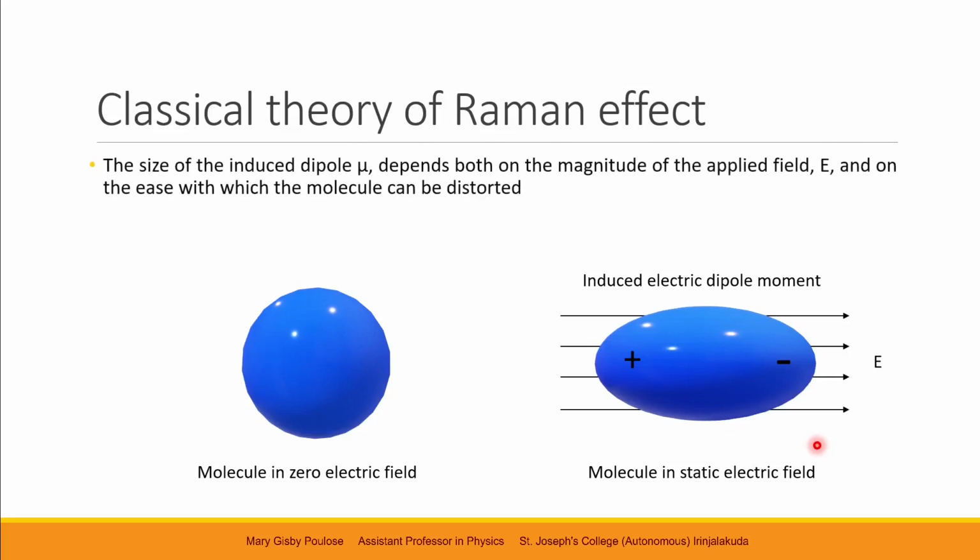Now, the size of this electric dipole moment depends on the magnitude of the electric field and the ease with which the molecule can be distorted, which means the nature of the bond of this molecule.